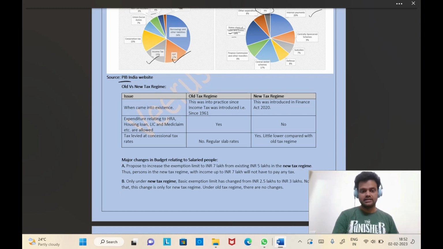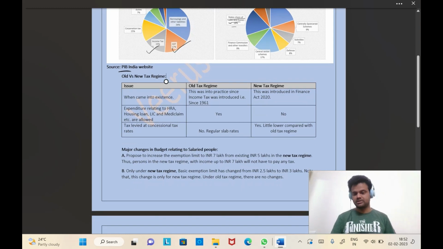Okay, and tax is levied at concessional rates because, to set off that, in the new tax regime people are not getting any benefit. They are charging at concessional tax rates. That is the difference. Now, all the changes in yesterday's budget are related to the new tax regime. This is a point to be noted.